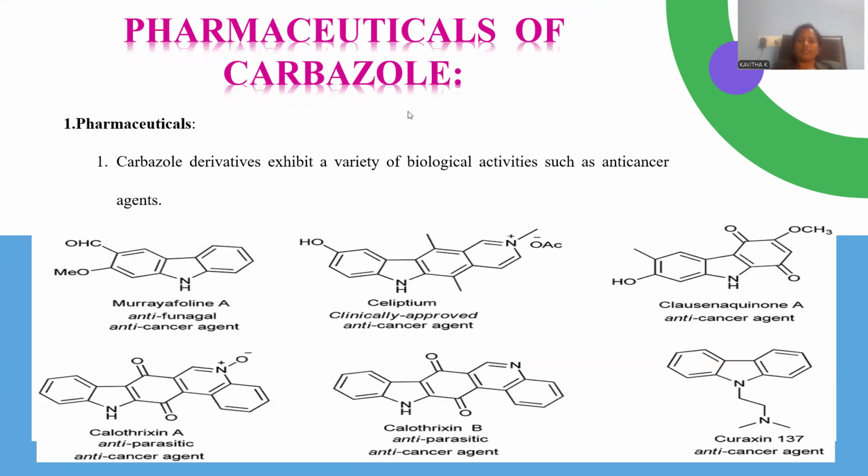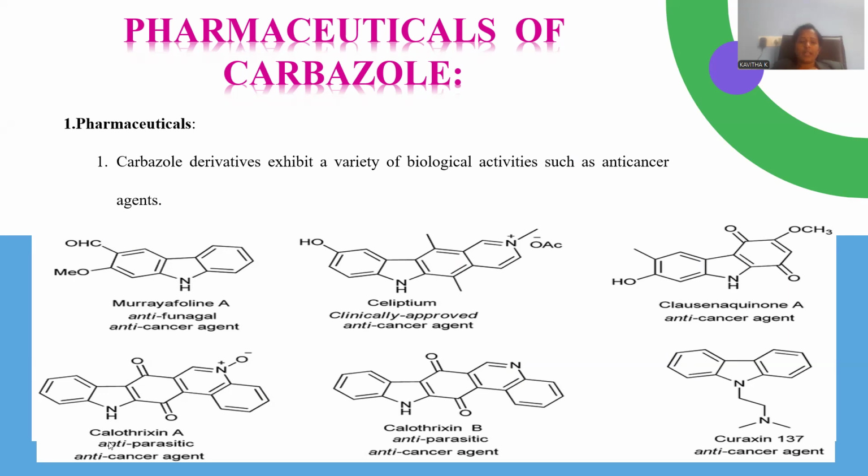Pharmaceutical materials can be synthesized starting from this carbazole. Carbazole will be an effective pharmacophore in that kind of chemicals. And we already observed anti-cancer tumor curative agents, malignant tumors effectively cured by means of this, which we already discussed. Whatever drugs are manifested here, we have already gone through them. One is called Muriafoline A, and Celiptium is another anti-cancer curative, and clazinaquinone A is another